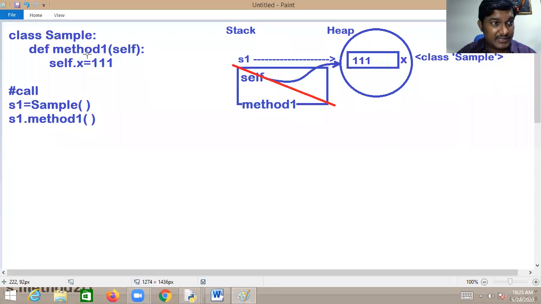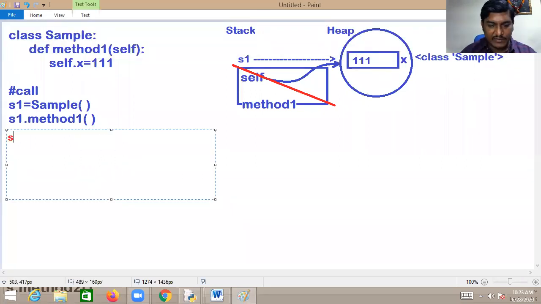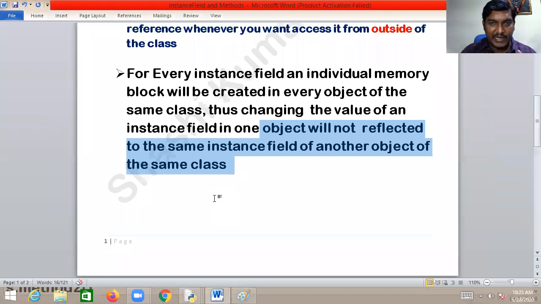Yes, this is what happens. Now let me check this. Sir, I want to go with one more object, sir. S2 equal to sample, sir. Focus, man, focus. Because my main point, I want to make you understand about this point.